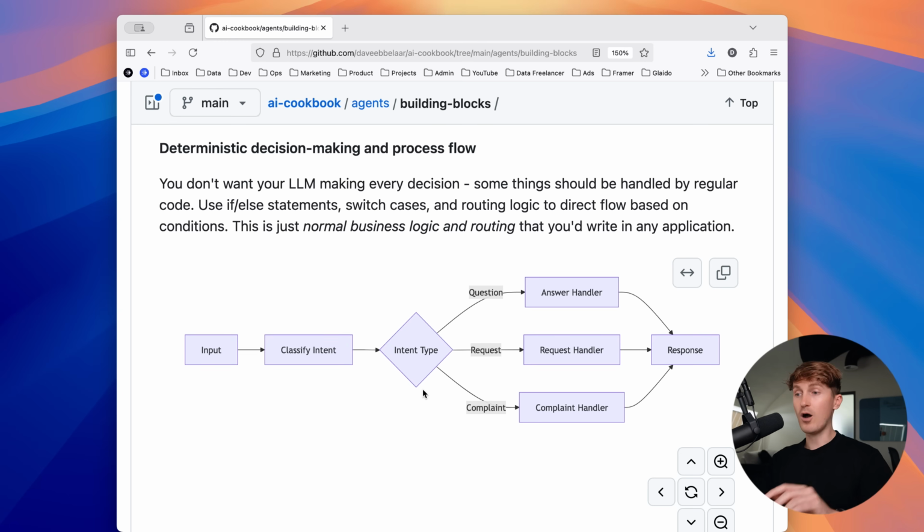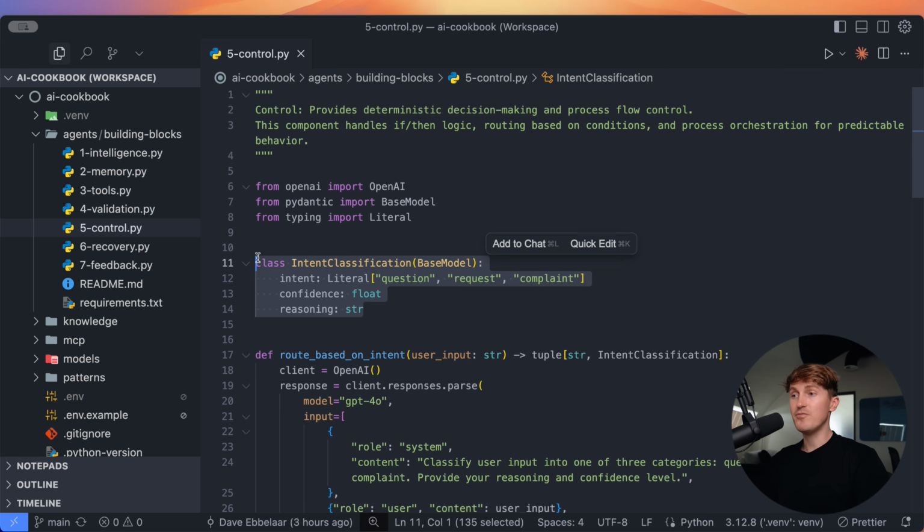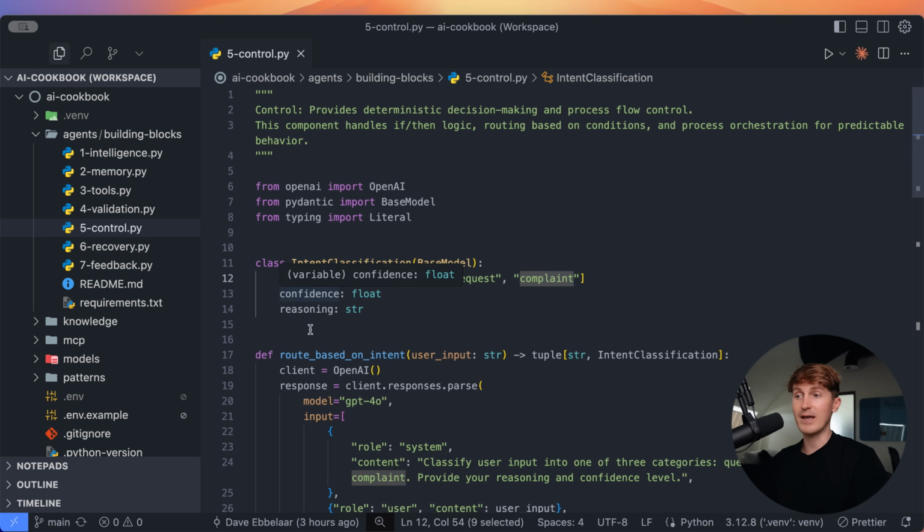We now make our workflow and our process modular. We take a big problem and we break it down into smaller sub-problems and categories that we can better solve individually. And now here's what that looks like in a simple code example. So we again use Pydantic here to define a data model where we can now specify the intent, and we set that equal to a literal, which is pretty much a category. It can either be a question, a request, or a complaint. If it's set to something else, it will throw an error. We also have the confidence score and reasoning.